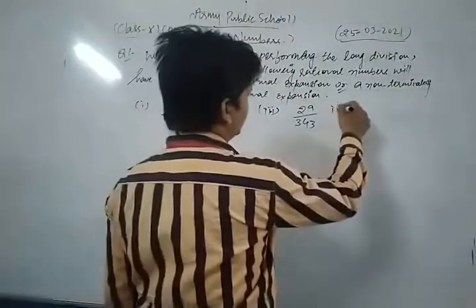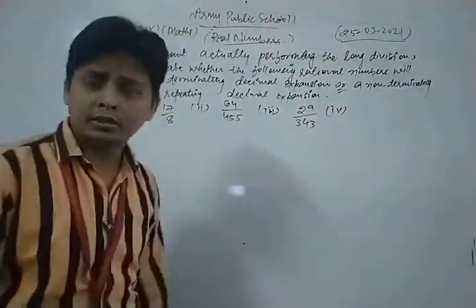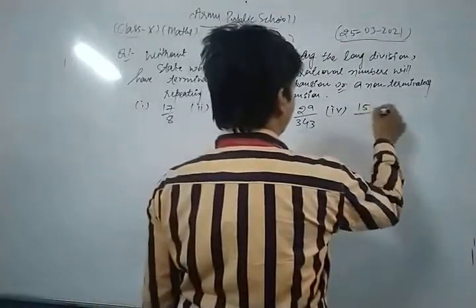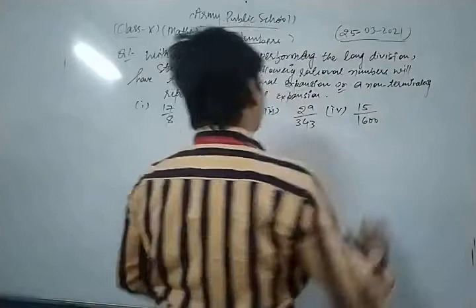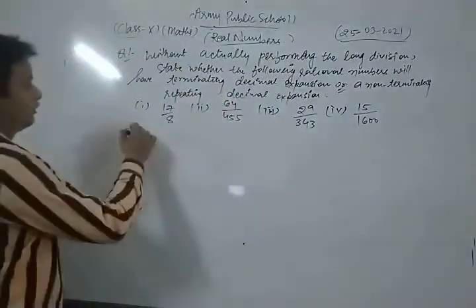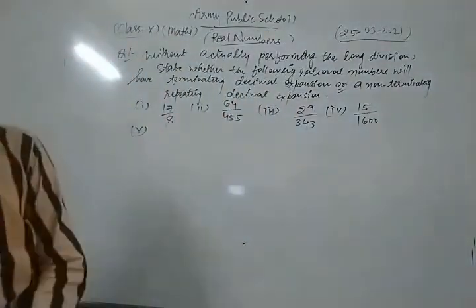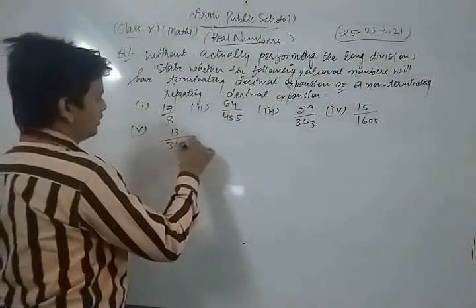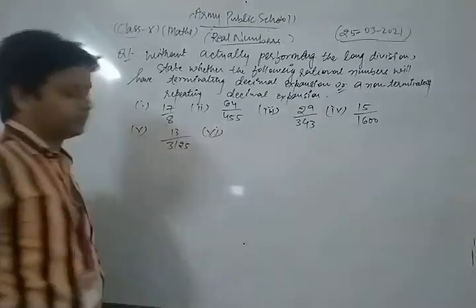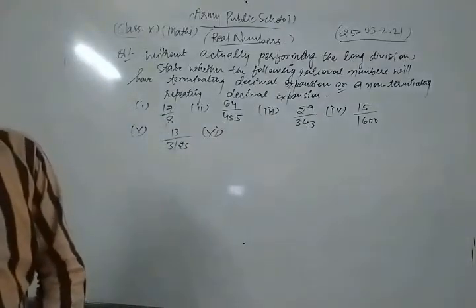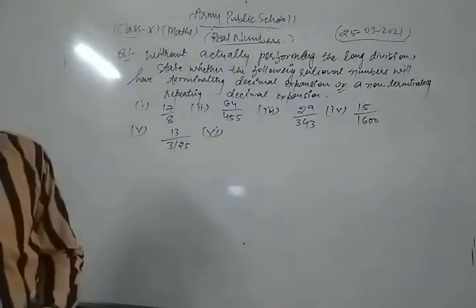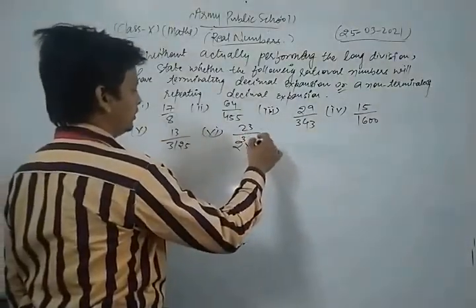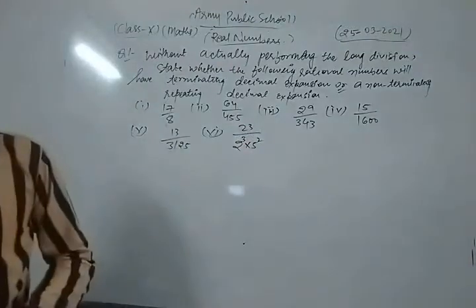Fourth is 15 upon 1600. Fifth part is 13 upon 3125. Sixth part is 23 upon 2 power 3 into 5 power 2.